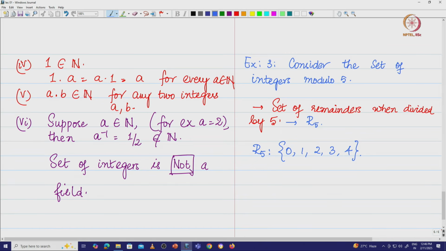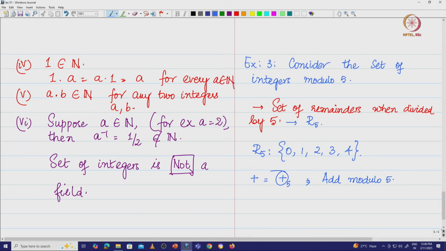Now, what I am going to do is define my operation plus in such a way that I add the numbers and then I take modulo 5. This means addition modulo 5, I add modulo 5.